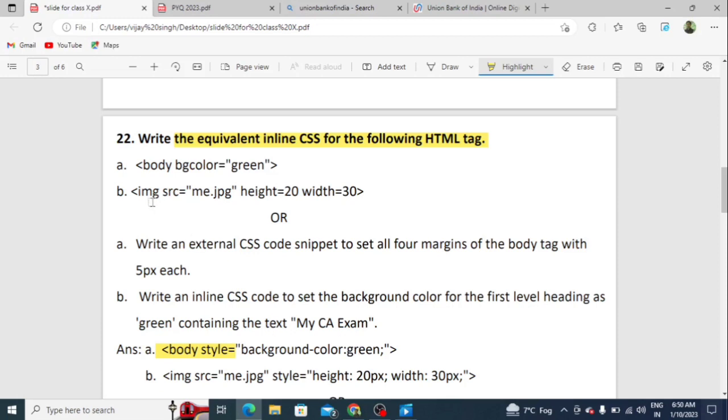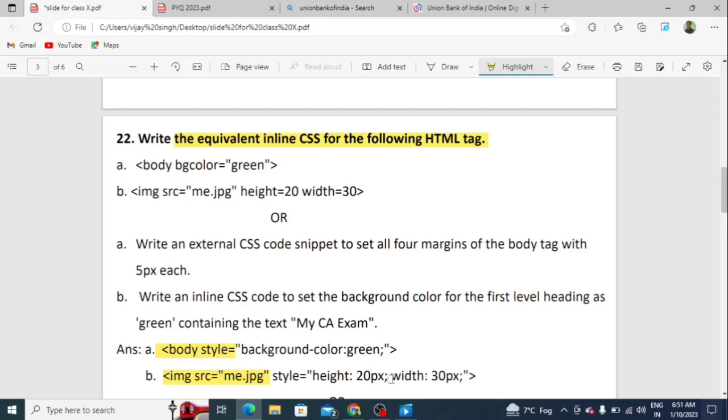And next, img src equals me.jpg, height equals 20 and width equals 30. Students, for this answer, img src equals me.jpg, that is the same, and after that you have to write style equals height colon 20px semicolon width colon 30px.